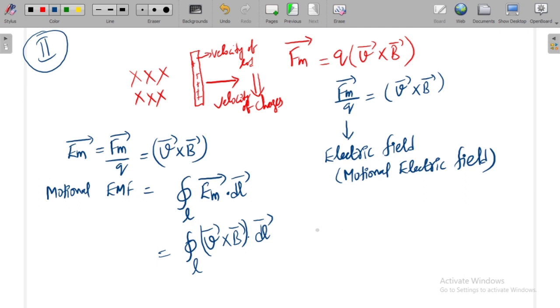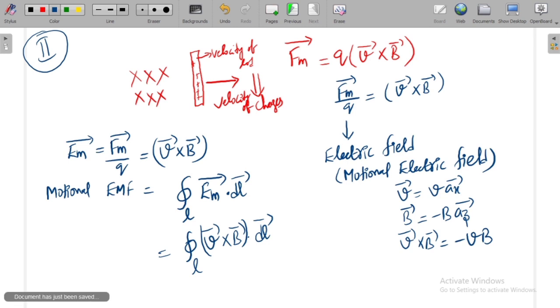Now what is V bar cross B bar? V bar is V times a_x bar, B bar is minus B times a_z bar. So V bar cross B bar can be determined. First it is minus VB a_x bar cross a_z bar. a_z bar cross a_x bar is a_y bar, whereas a_x bar cross a_z bar is minus a_y bar.